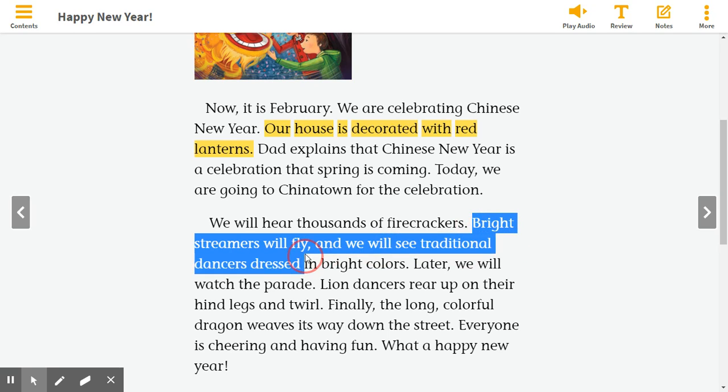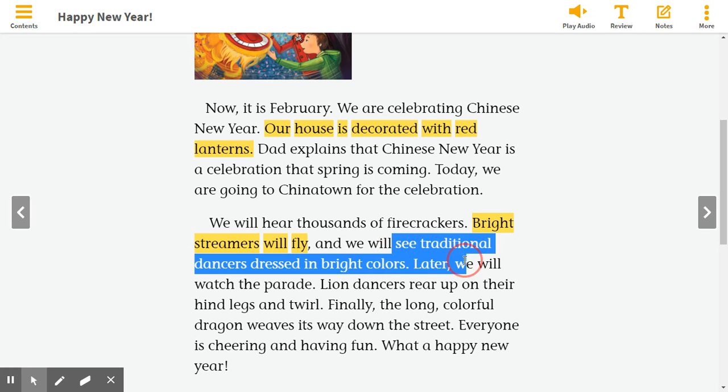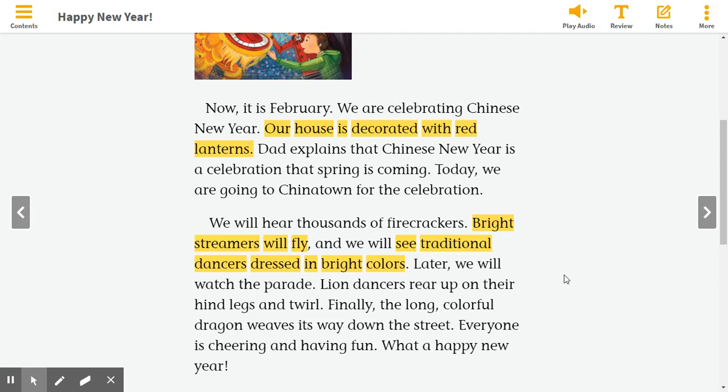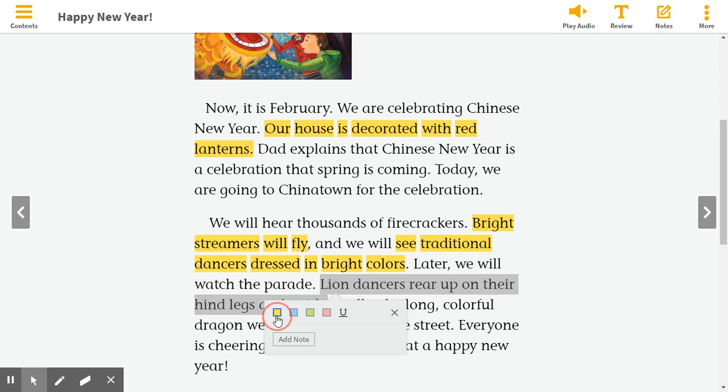Bright streamers will fly. What kind of streamers? Bright streamers. And we will see traditional dancers dressed in bright colors. Later, we will watch the parade. Lion dancers rear up on their hind legs and twirl. There's another detail that tells us about what we will see, what it will look like. So they rear up on their hind legs and twirl.